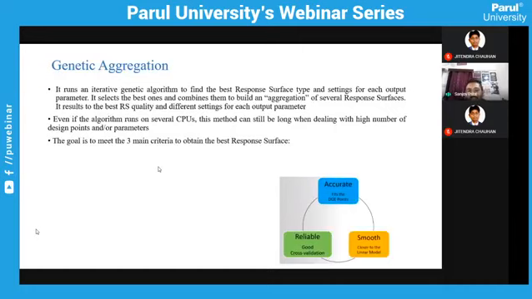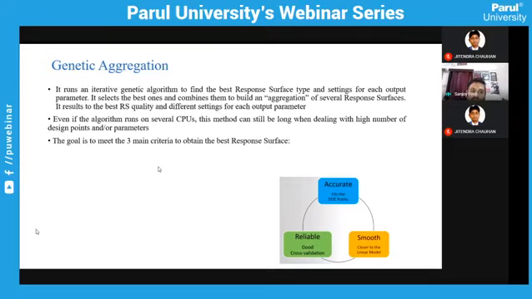And then lastly is the genetic aggregation. Genetic aggregation is nothing but a genetic algorithm, where you couple all the previously discussed response techniques and find out the best suitable response surface. So this is how genetic aggregation works.